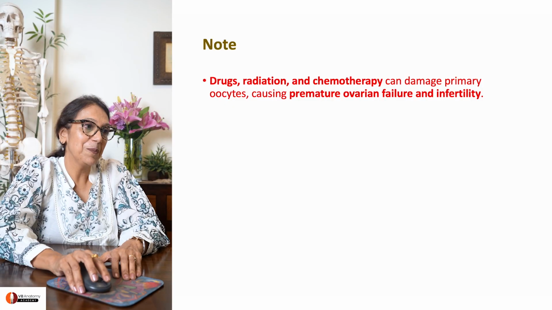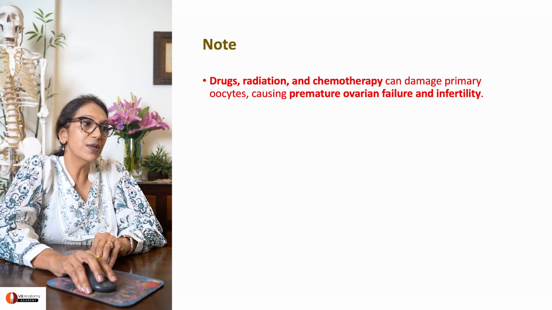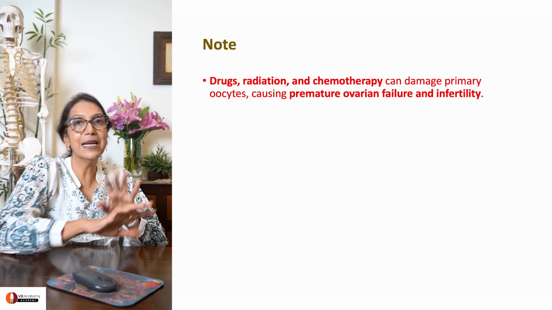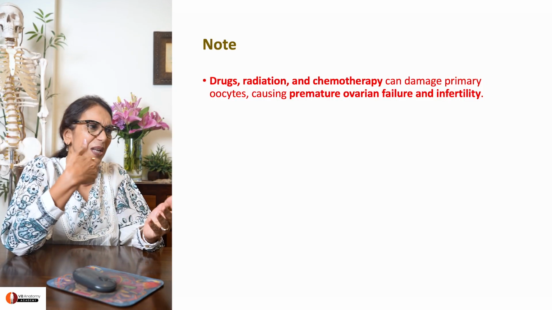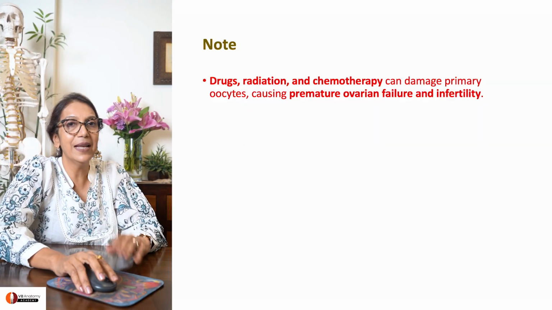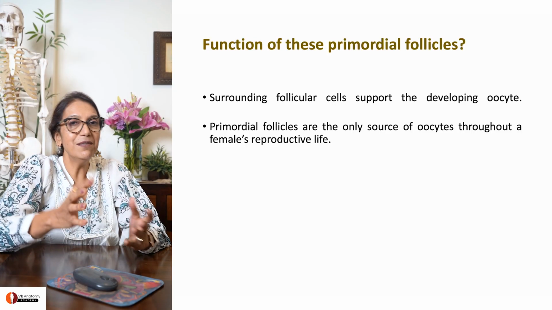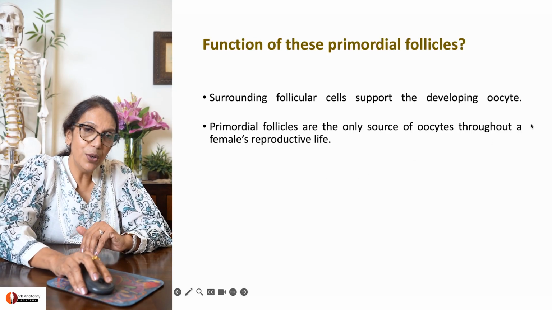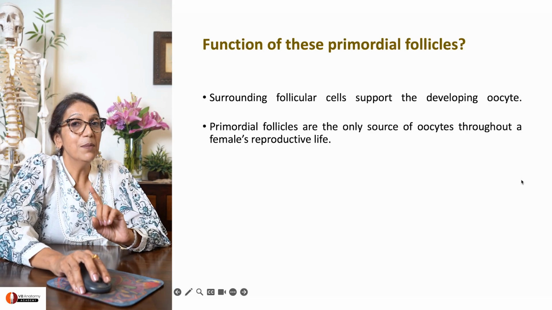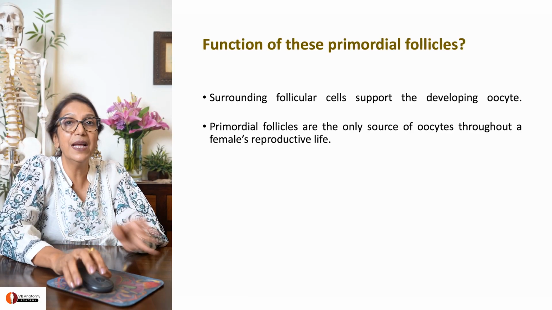So, note that drugs, radiation, chemotherapy can damage these primary oocytes, causing premature ovarian failure and infertility. These are at that very delicate state. So you take drugs, you undergo radiation. Remember, all this is going to affect that ovary and its precious content of primary oocytes. So what is the function of primordial follicles? Supporting the developing oocyte, and they are the only source of oocytes. Remember, primordial follicles contain the only oocytes that are available in that ovary. They have to protect them.